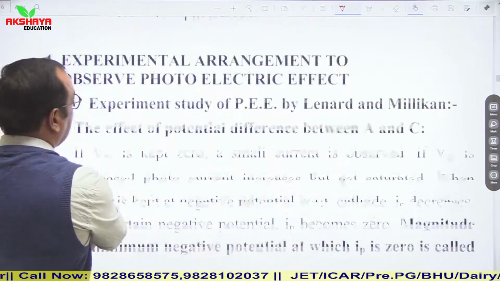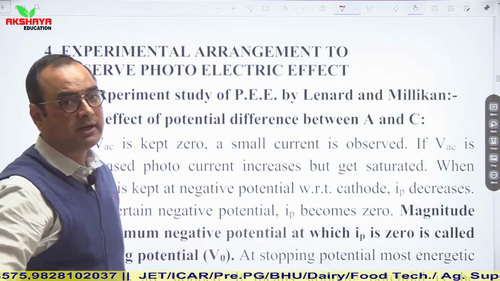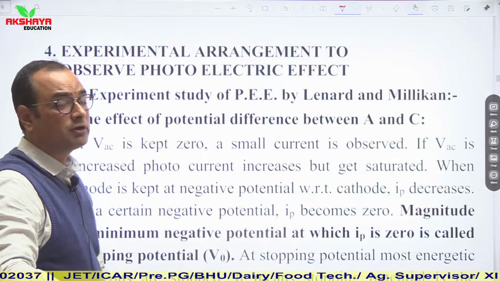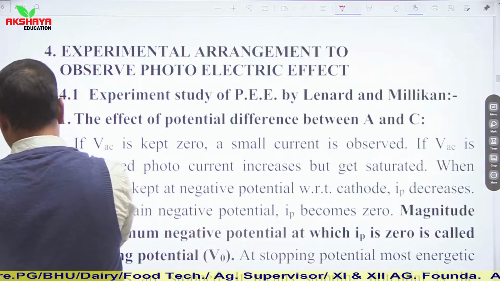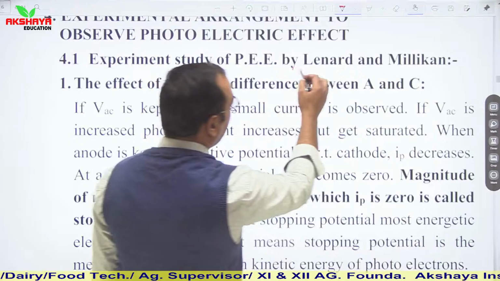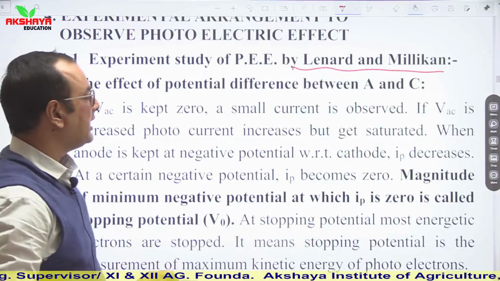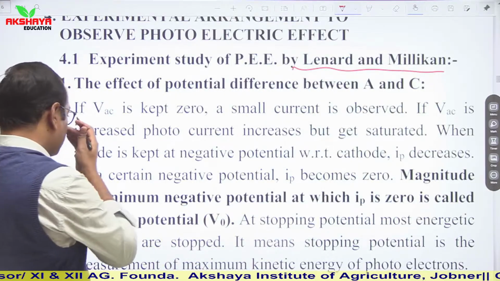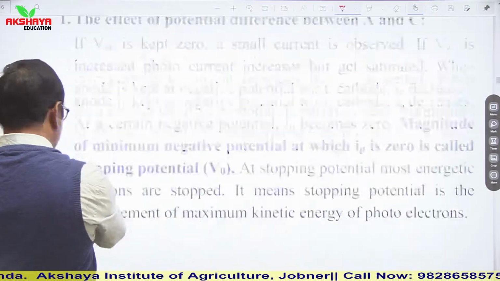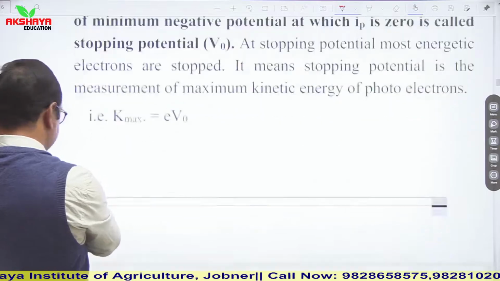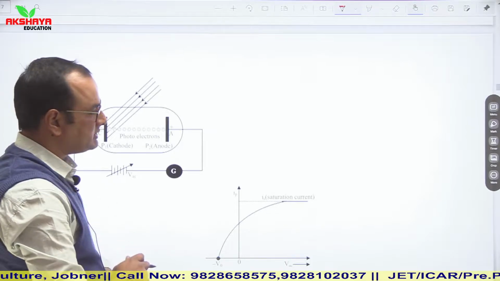Now see experimental arrangement to observe photoelectric effect. As we have discussed earlier, there were a few scientists who performed the photoelectric effect experiment, but major contribution was of Lenard and Millikan. So we are going to discuss the photoelectric effect experiment which was performed by Lenard and Millikan, and some key points about this experiment. First of all, let us have a look at its circuit diagram. So this was the circuit diagram.